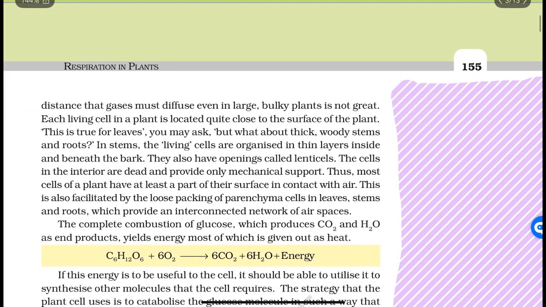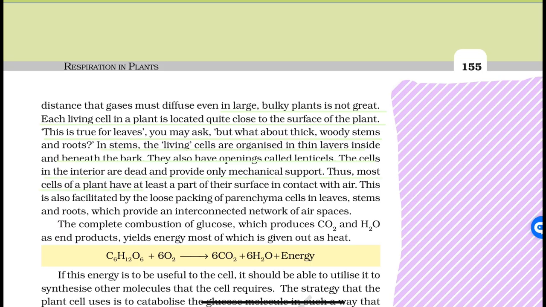Third, the distance that gases must diffuse, even in a large bulky plant, is not great. Each living cell in a plant is located quite close to the surface of the plant. This is true for leaves. You may ask, but what about thick woody stems and roots? In the stem, the living cells are organized in a thin layer inside and beneath the bark. They also have openings called lenticels. The cells in the interior are dead and provide only mechanical support.